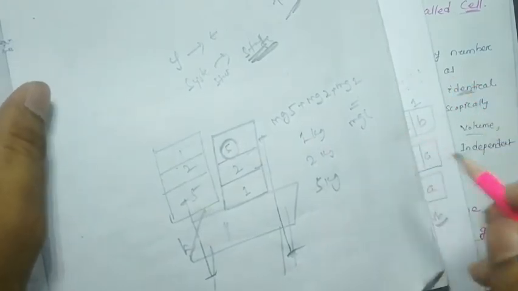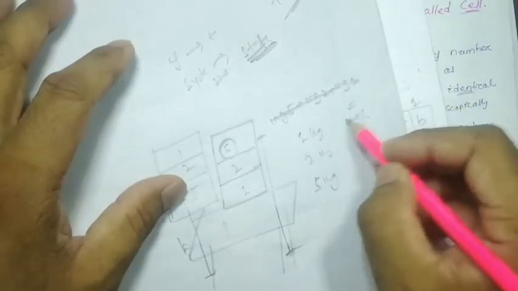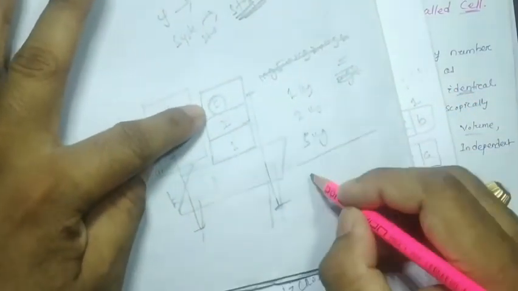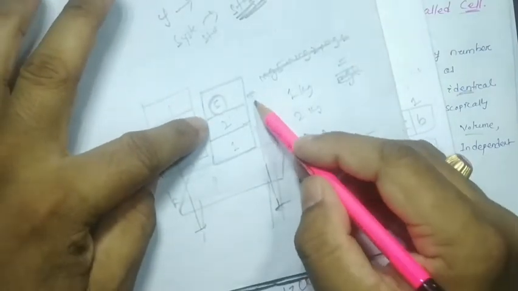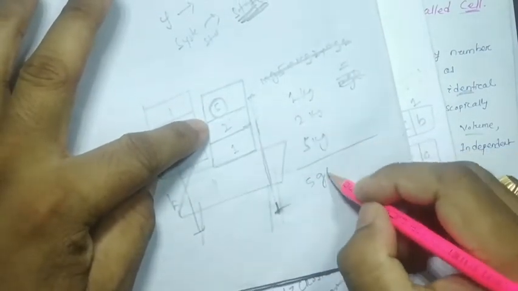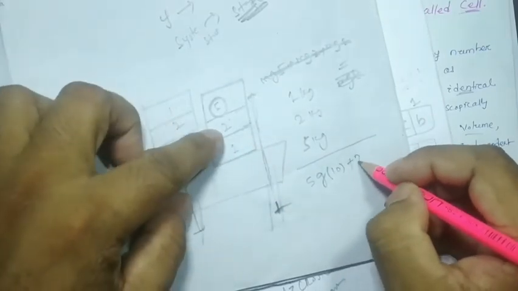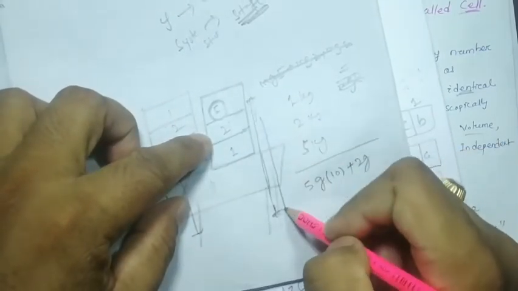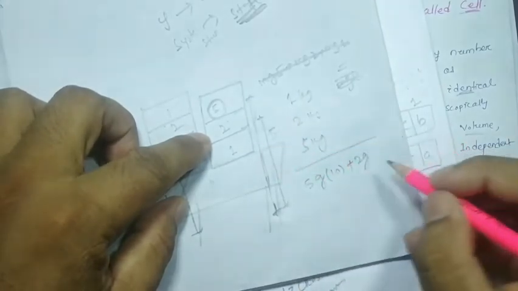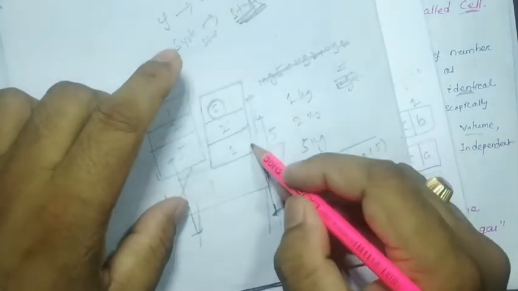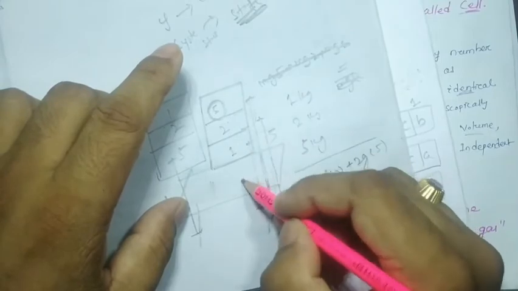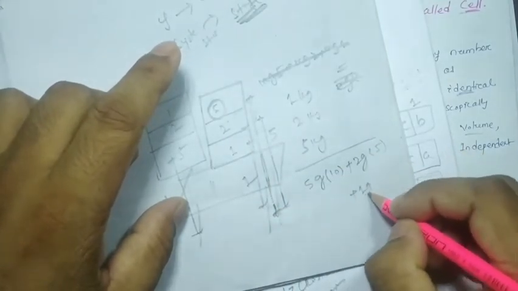sorry, I wrote it wrongly here. For this case, 5g, suppose this maximum height is 10, plus 2g, this second height is suppose 5, and the third height suppose it is 1 meter, so 1g1.